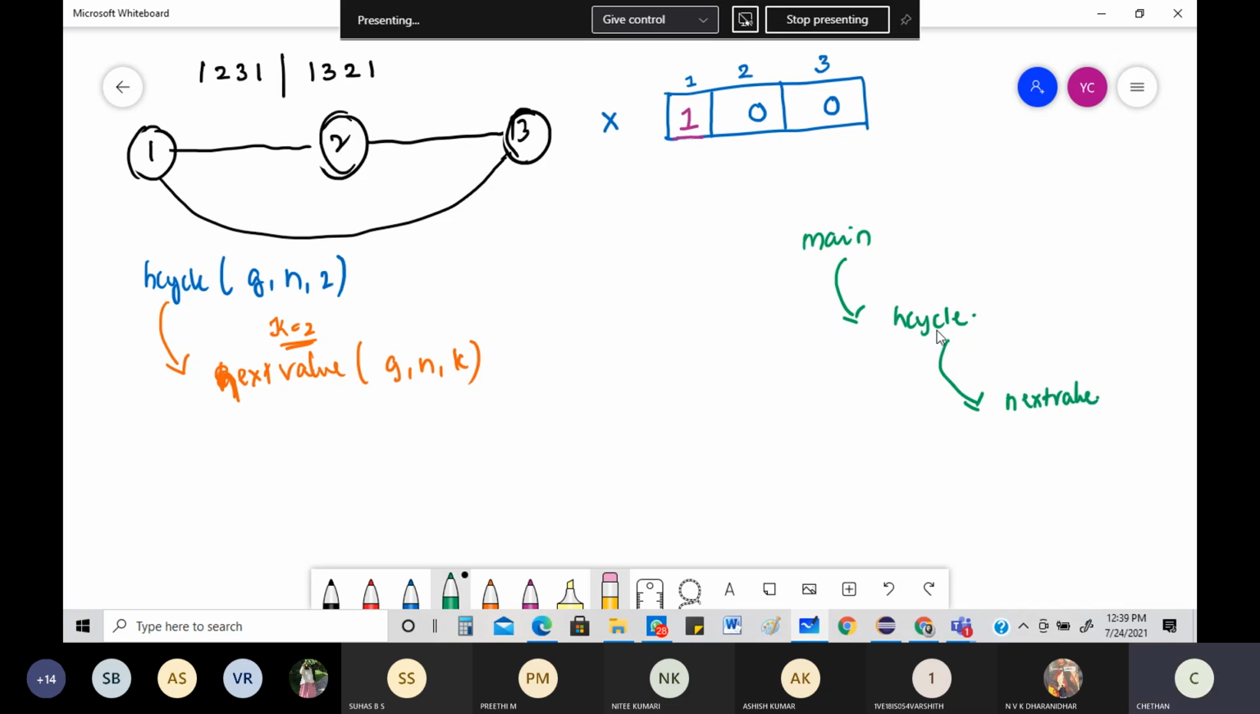What is this H cycle saying? It is to figure out my Hamiltonian cycle. What is this next value? It is to figure out the next value in the Hamiltonian cycle. Okay, look into the flow of how it is happening. From the main we came into H cycle, then from the H cycle it says go to next value. So from next value, where do you have to go? You don't have to go anywhere. You have to sort of deduce this, you have to sort of execute this.